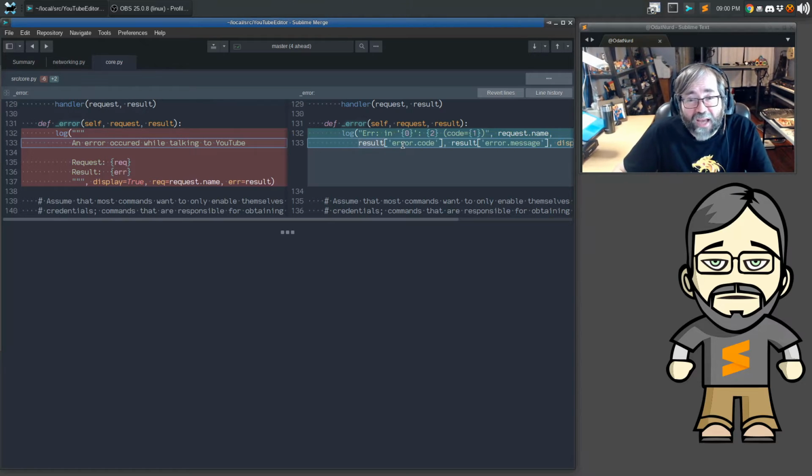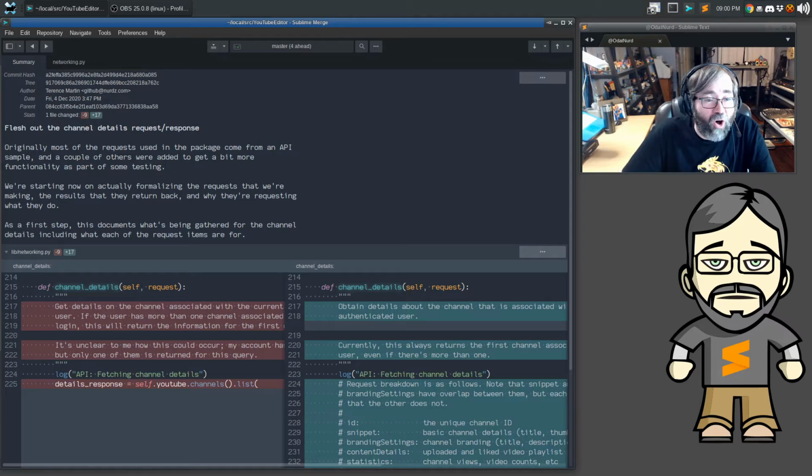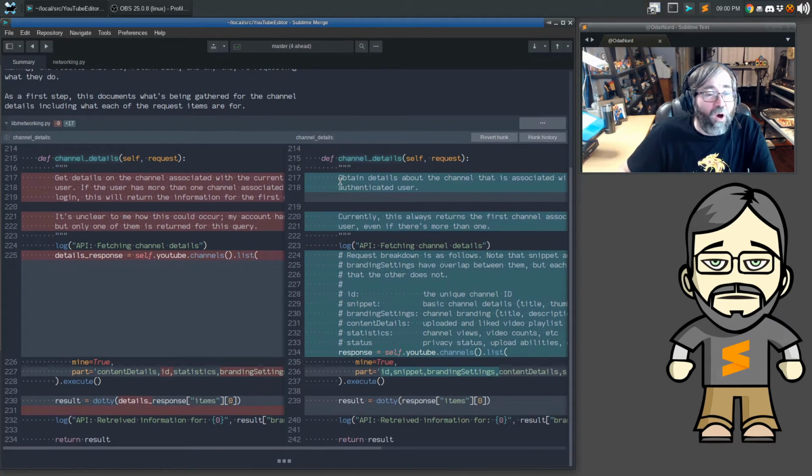But here we can actually just go ahead and grab stuff out just like this. So that's the first thing we did. The remainder of these changes all have a very similar bent to them. For each one of the requests, this one is channel details. We actually looked into what actual bits of information we could ask for, document them here, saying exactly what they are. We can see the list was updated.